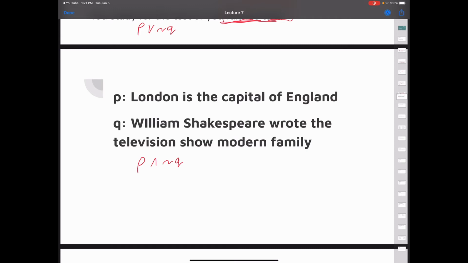But we have a few other true statements that we could have here. For example, I could have not P or not Q. Well, this is true because what does it say? It says London is not the capital of England, which is false, but then we have an or symbol, and then it says William Shakespeare did not write for the show Modern Family. If I said unicorns are real or it is raining, and we all know it's raining, then my statement is true, because even though unicorns aren't real, it is still definitely raining. So there are a few different ways we could have true statements here. The most true one would be P and not Q.